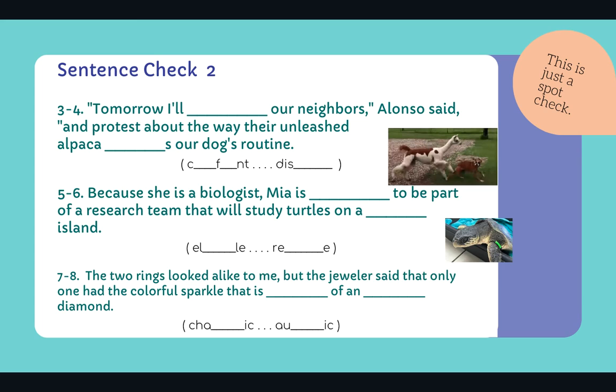And then 7, 8, the 2 rings looked alike to me, but the jeweler said that only one had the colorful sparkle that is something of an something diamond. So the colorful sparkle that is CHA something, an adjective that means it's the usual, it's what you would expect, a usual quality of a thing, and that is of an, and it's a word that means like real, right?